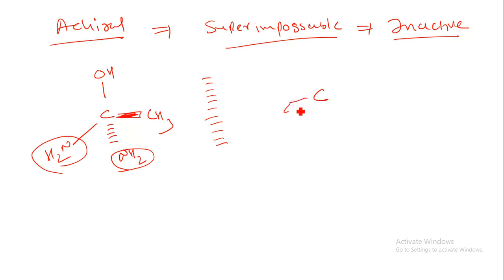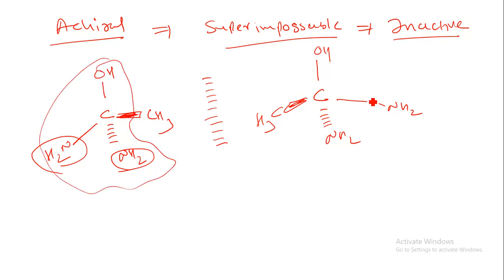Now when I put this thing here, I can have a CH3 group, an NH2 group, another NH2 group, and an OH group. When I put this compound on this compound, these three segments will overlap each other. These are NH2 and NH2 groups, both similar, and they are superimposed on each other. So this is known as inactive in nature. A carbon having superimposable characteristics is inactive, whereas a chiral carbon having non-superimposable characteristics is optically active. So this is what we call the chiral carbon and achiral carbon.